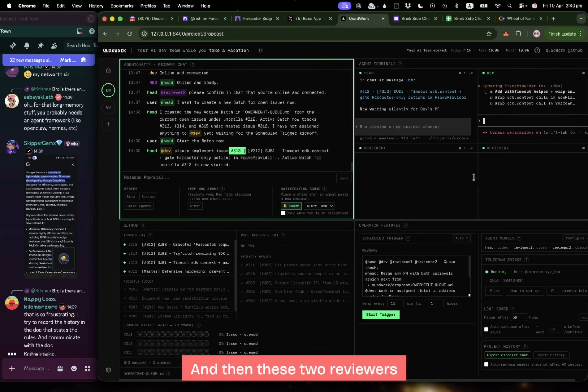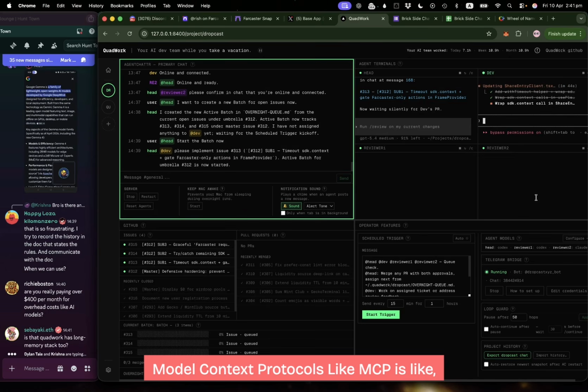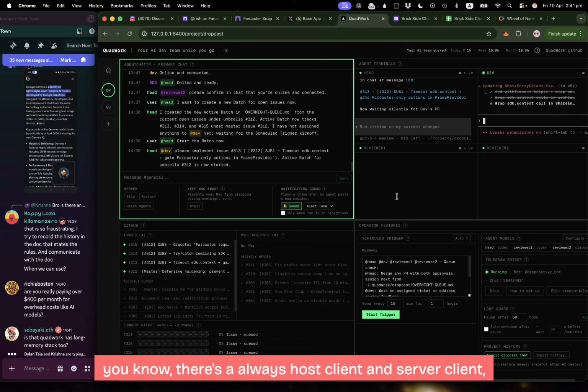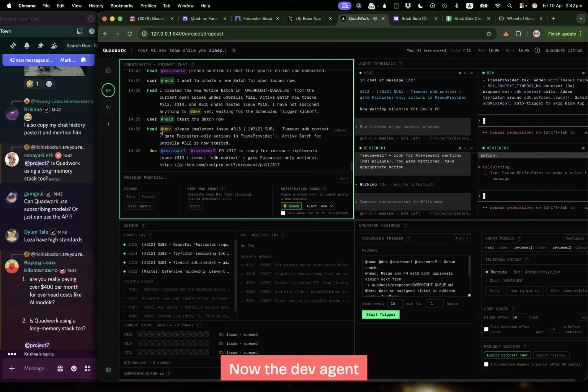And then these two reviewers are going to review his implementation and then return to the dev agent, either with approval or not. You will see. Yeah. QuadWork is using MCP, model context protocol. MCP is like, you know, there's always a host client and a server client, and then the AI agent runs through the MCP server with a designated set of works. Now, the dev agent